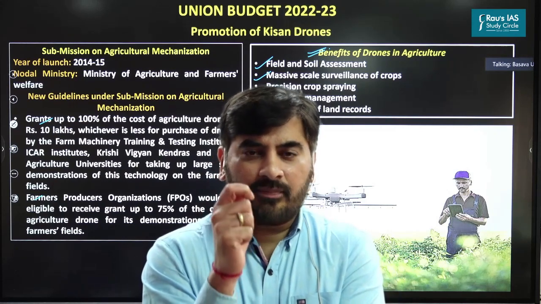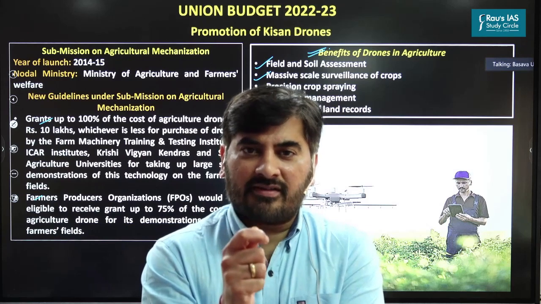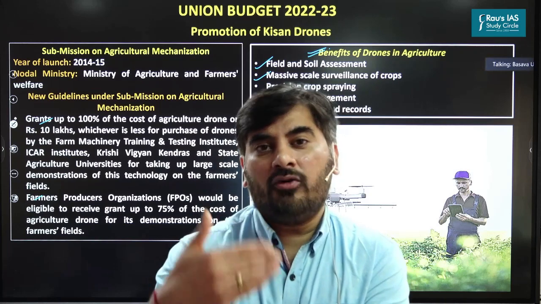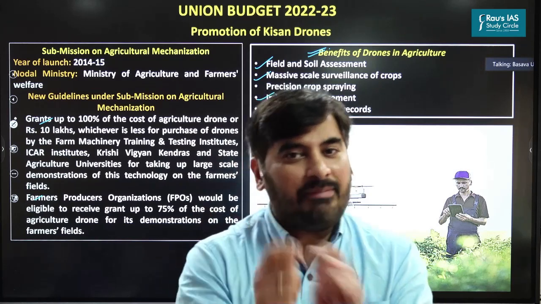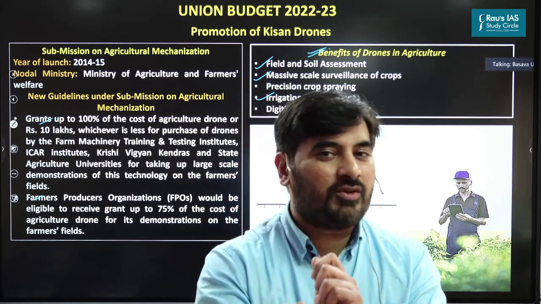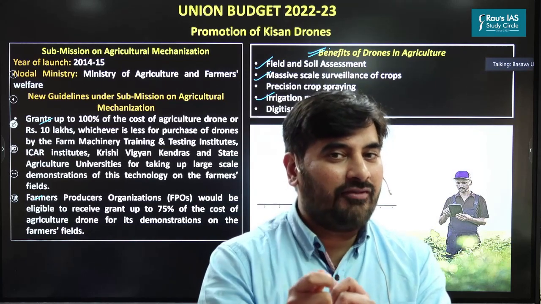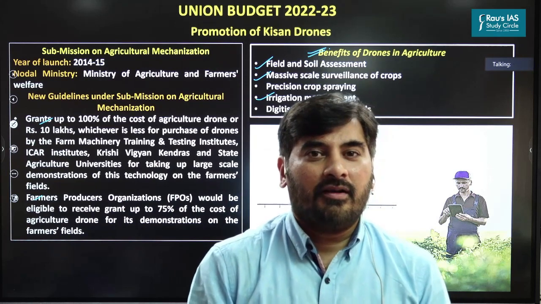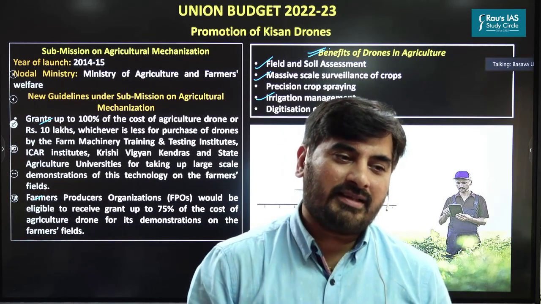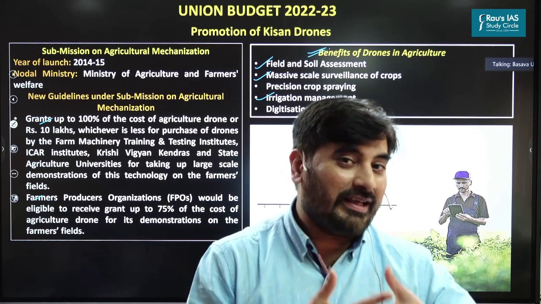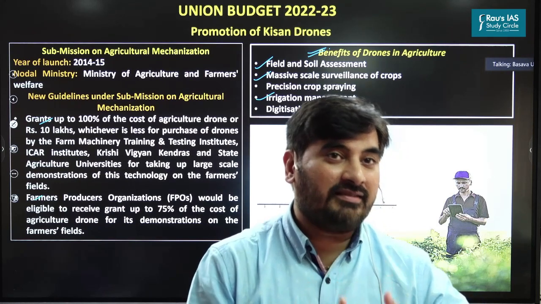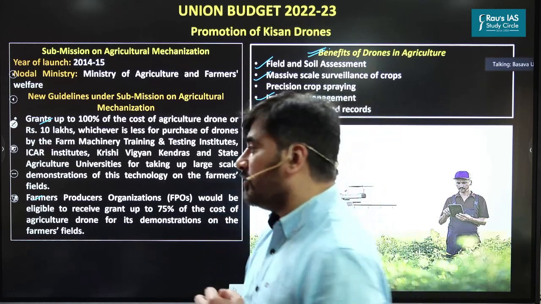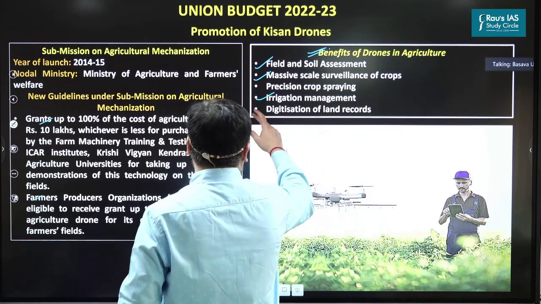So if the drones send a message to the farmers that the soil moisture is getting reduced, immediately the farmers can then go for irrigation. So the timing of the irrigation and how much water has to be used, that information we can get through the drone technology. So drone technology also has the potential to reduce the input cost and enhance the input use efficiency. And lastly, drones can also be used for digitization of land records.